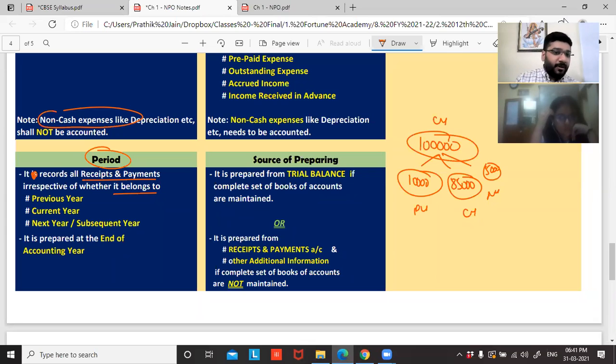Clear, not clear? So we'll record all the receipts and payment irrespective of whether it is belonging to the previous year, current year, or the next year. Next year is also called the subsequent year. When do we prepare this receipts and payment account? Daily basis? No. Daily basis, you prepare cash account and bank account. Receipts and payment account is a summary which you prepare at the end of the year. So it is prepared at the end of the accounting year. Okay or not okay? Please tell me. Everybody, okay? Thumbs up. Very good.